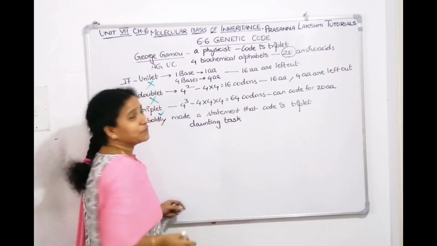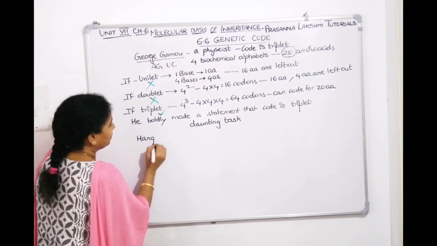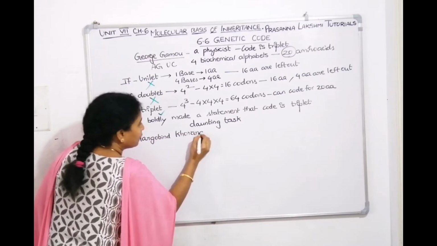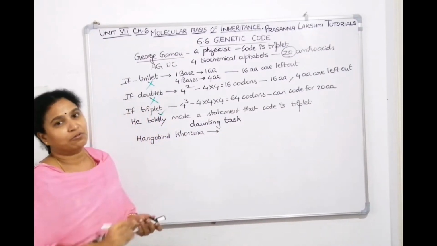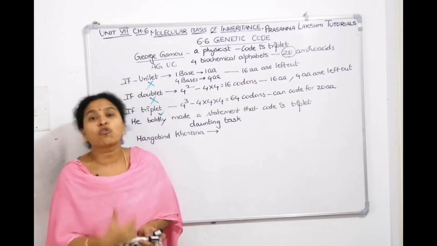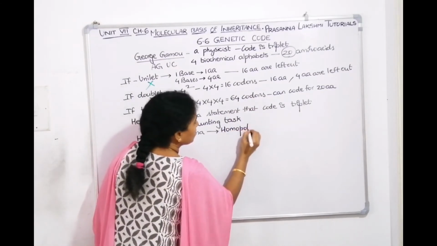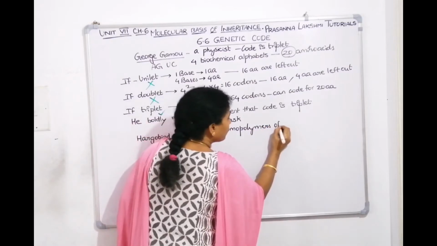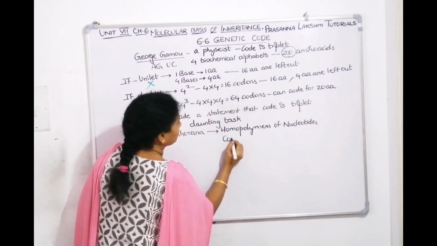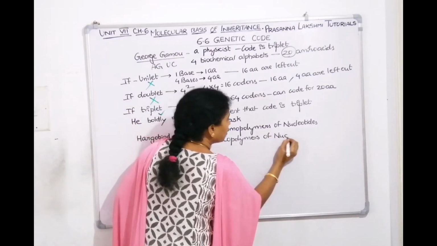Then who started working first? Indian born scientist Hargobind Khorana. He is the first scientist. Hargobind Khorana is able to prepare homopolymers and copolymers of nucleotides. What did he prepare? He prepared homopolymers of nucleotides. He also prepared copolymers of nucleotides.